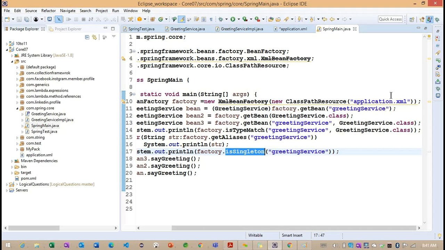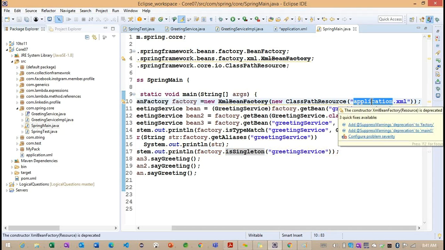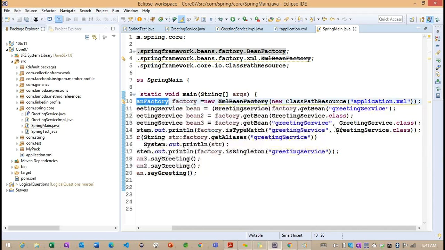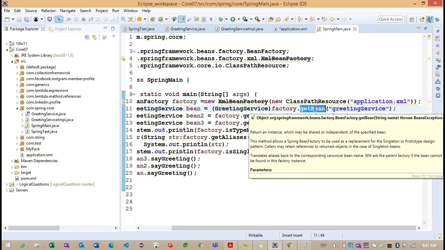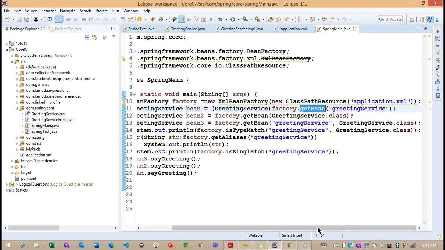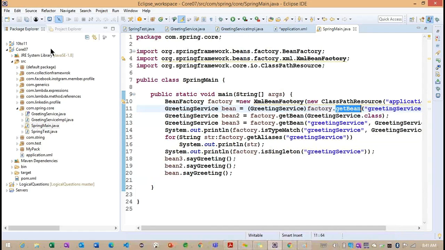So as of now, what we need to focus on is how we created the application.xml, how we are loading this particular bean factory, and how we are calling these different types of getBean methods. Getting the point. So these are the methods we need to understand first. Right? So any questions?